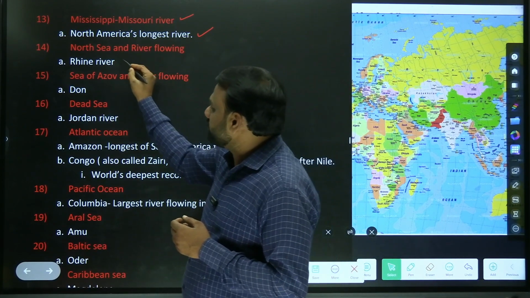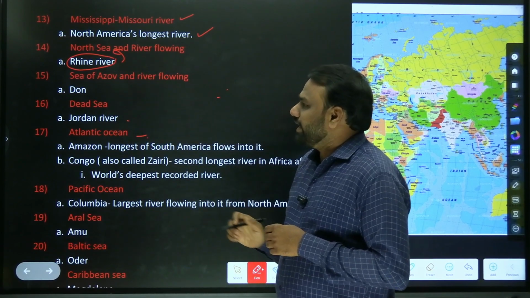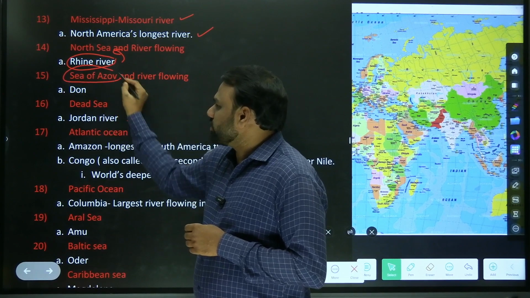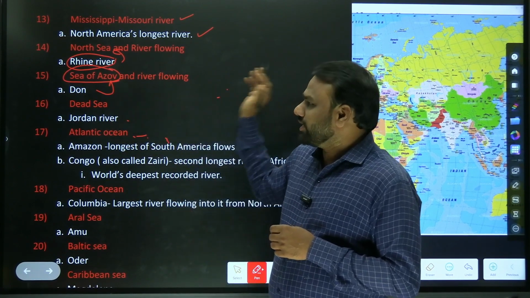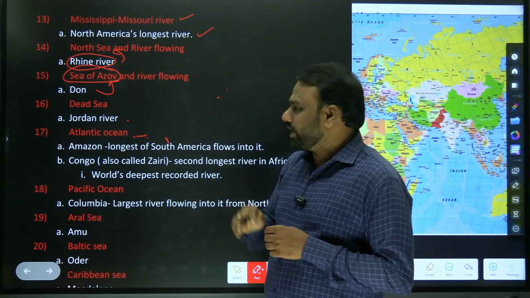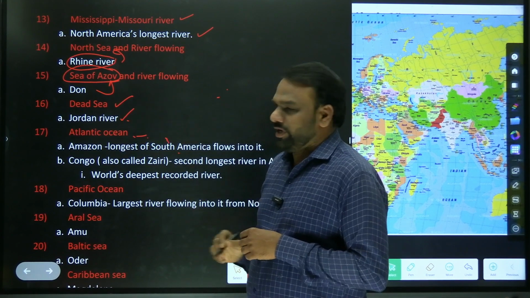So the river which flows into the North Sea is the Rhine River. Next, Sea of Azov. This is also important. The Don River flows into the Sea of Azov. In the map, locate where the Sea of Azov is located. Next, Dead Sea. The Jordan River flows through it.